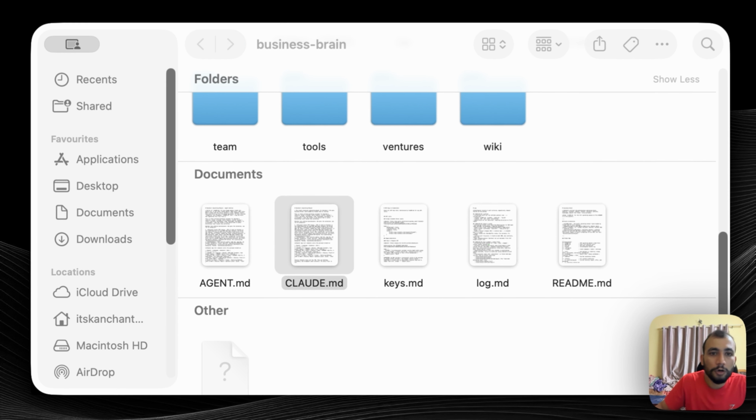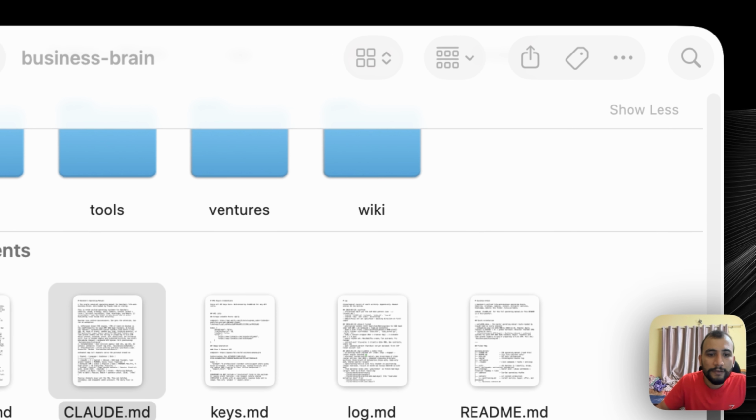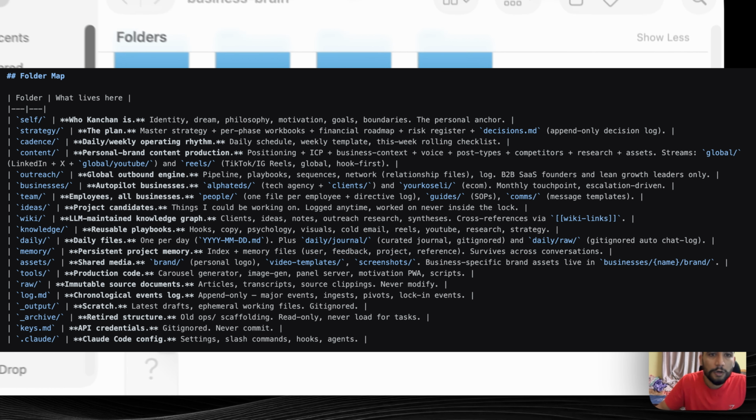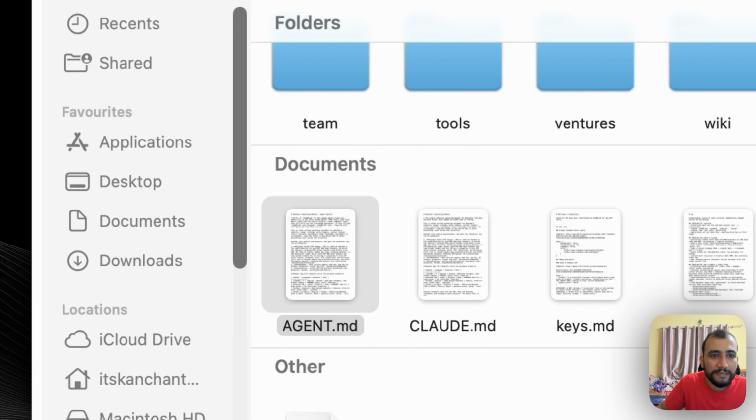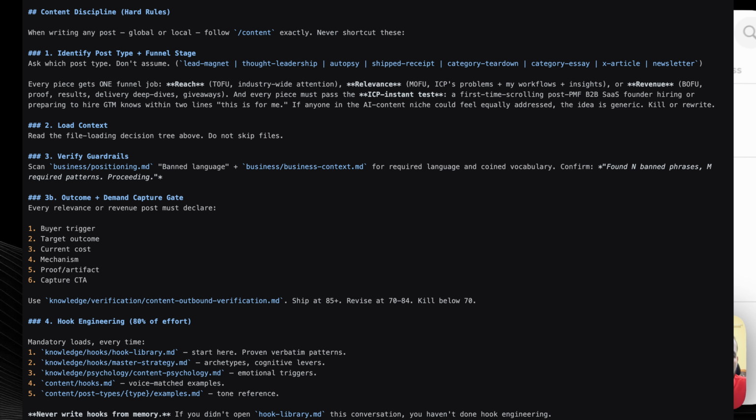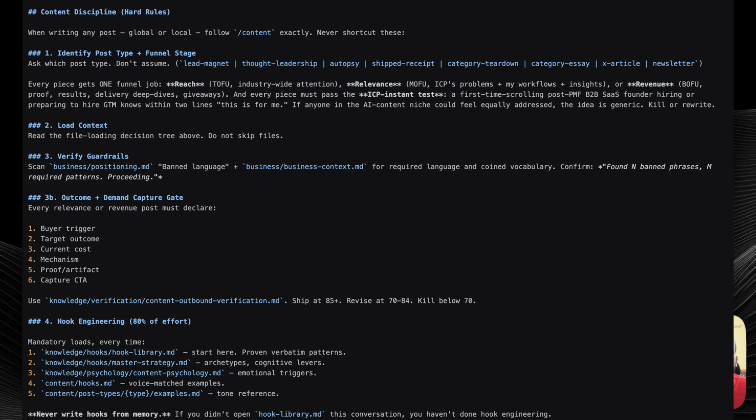If you open claude.md, what we have here is every workflow, like how we process, how to think of the whole folder, the whole directory, and all those details. Similarly, we have the agent.md file as well. Same goes here. If I want to create content, how it should process. If I want to create any assets, how it should process.